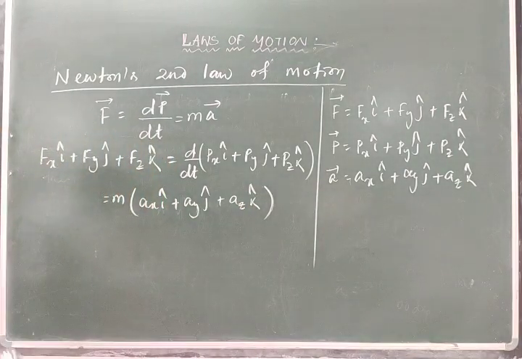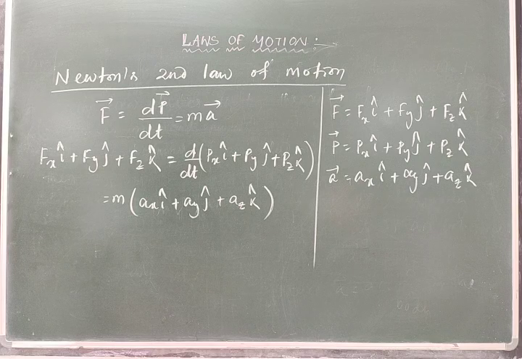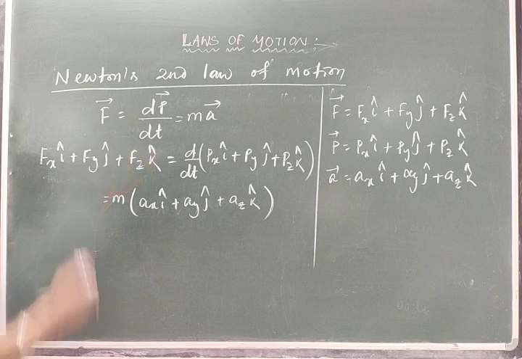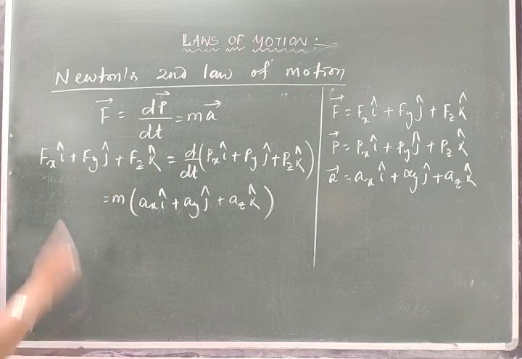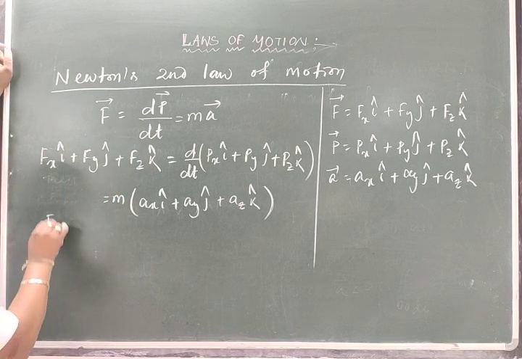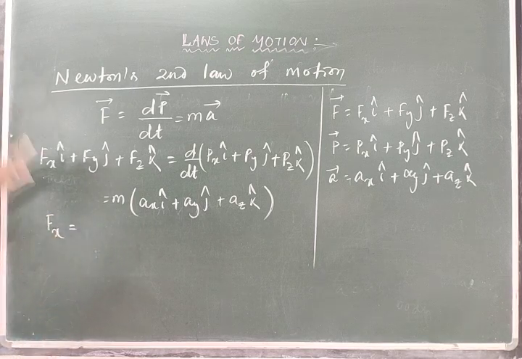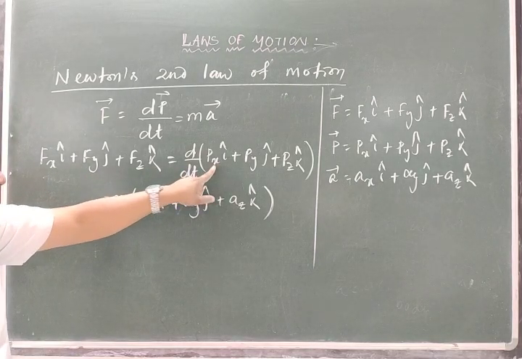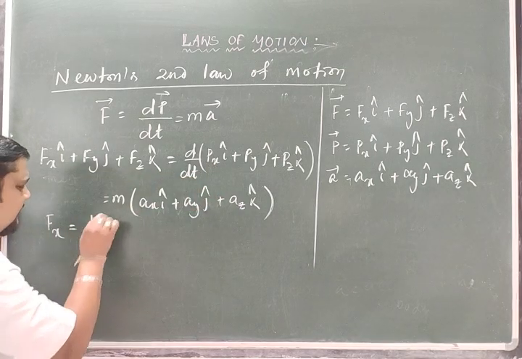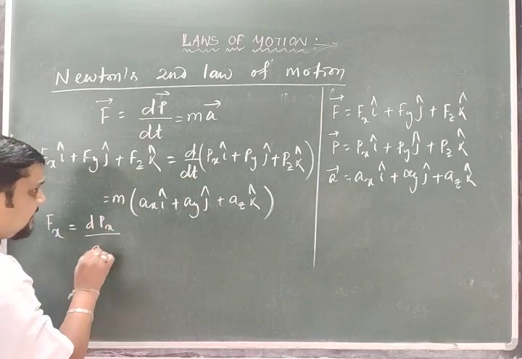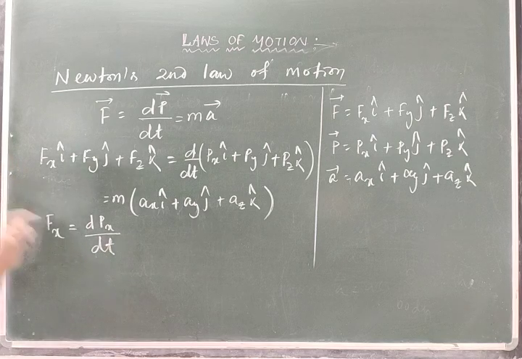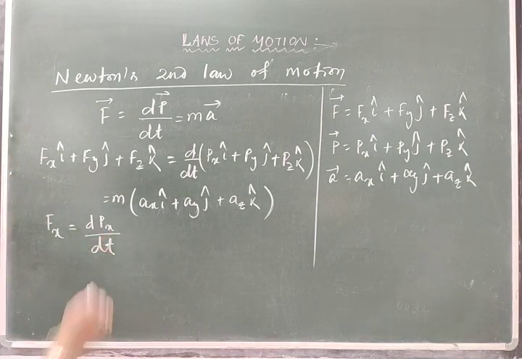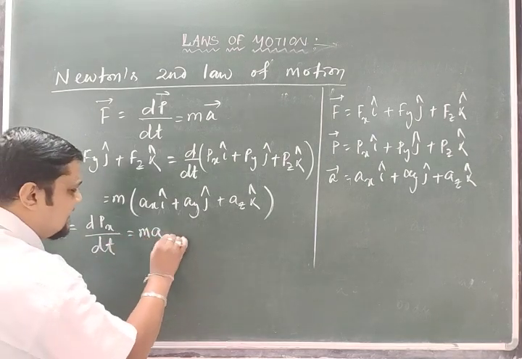Now on both sides, if we equate the components of i cap, j cap and k cap, we get fx is equal to dpx by dt, which is equal to max.